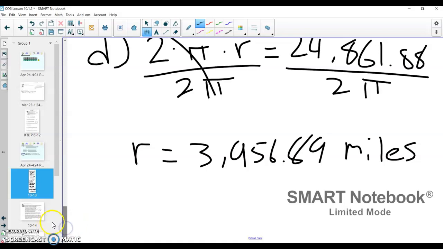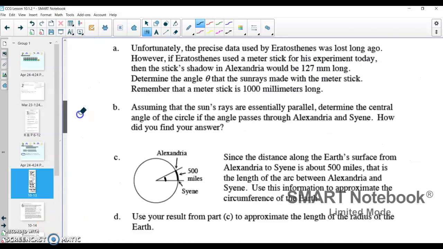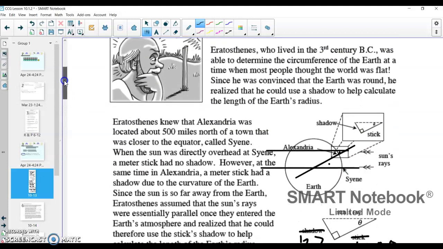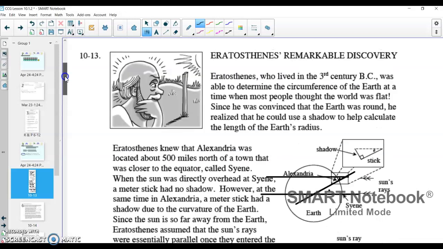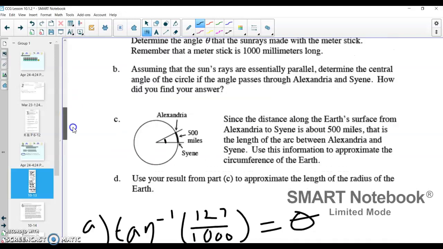All right, and there's the problem. There's the Eratosthenes problem, one that I think is probably one of the most interesting problems, most applicable problems that we do in geometry. Maybe not applicable because we're not going to ever need to do this again, but just an idea like how this could be applicable, how the things that we've been studying all year long can be applicable, and was applicable for somebody to figure out that the Earth was round and that we can actually figure out what that circumference and radius is.